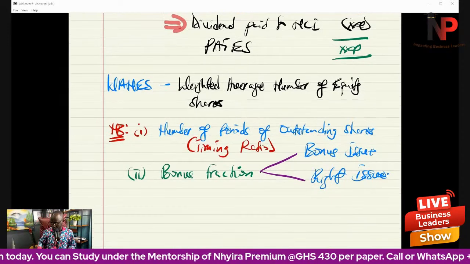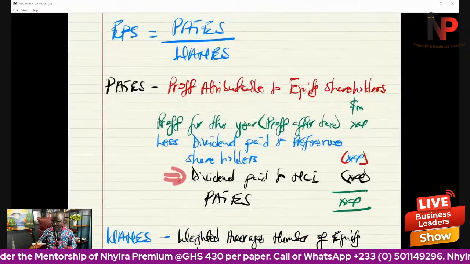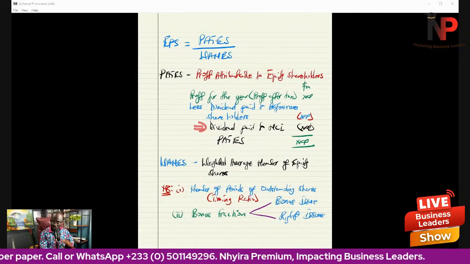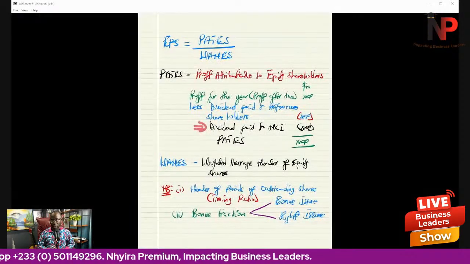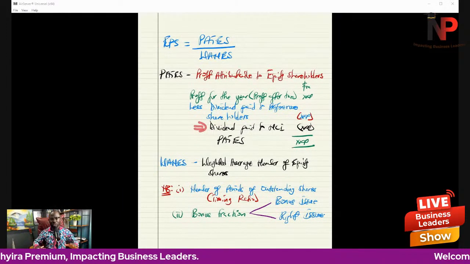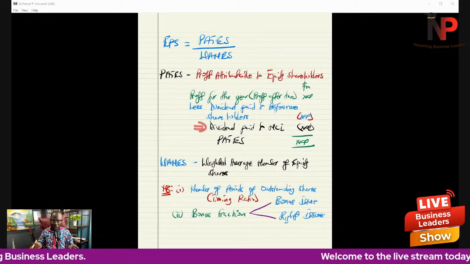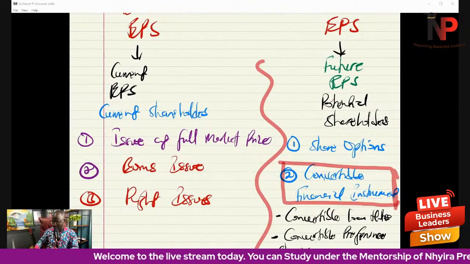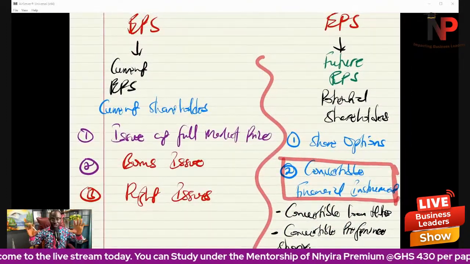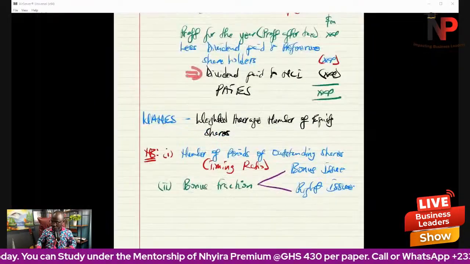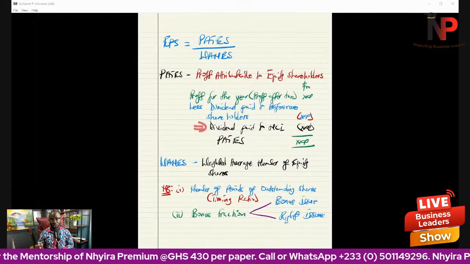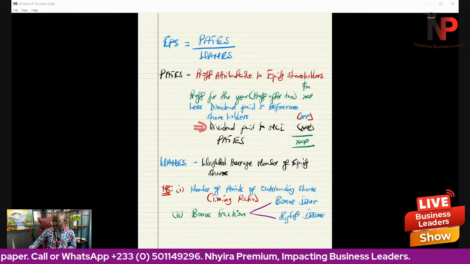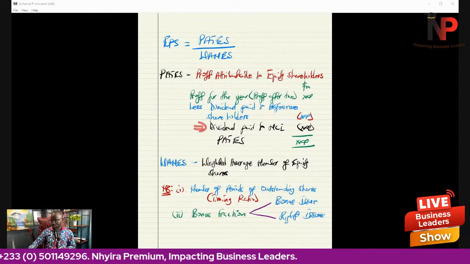Don't worry about that. So these are the basic introductory issues that we need to understand when it comes to dealing with the earnings per share. And based on this understanding, we're going to now take the scenarios one after the other. Remember, we listed 5 scenarios here, 3 under basic, 2 under the diluted. We will take them one after the other, share some thought on them, and find out how we can use these principles to actually calculate the earnings per share of a company. So let's jump into it.